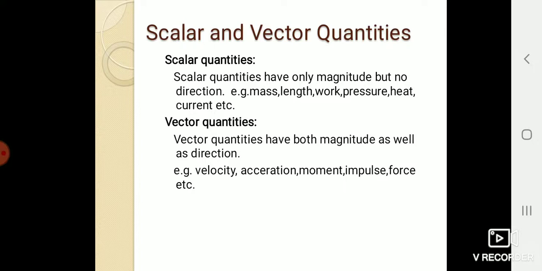Now, scalar and vector quantity. What are scalar quantities and what are vector quantities? Scalar quantities have only magnitude but no direction. For example, mass, length, work, pressure, heat, current, etc. Vector quantities have both magnitude as well as direction. For example, velocity, acceleration, momentum, impulse, force, etc.